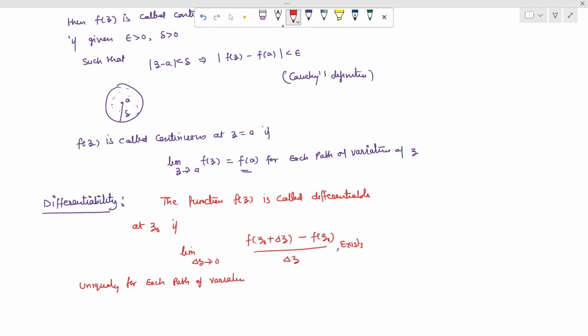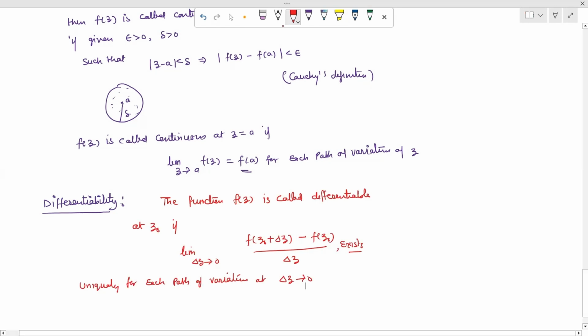We change any path, but we get the existence of this limit as delta z tends to 0. So the function f(z) is called differentiable.